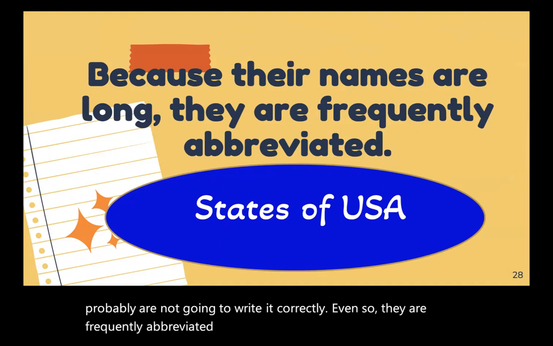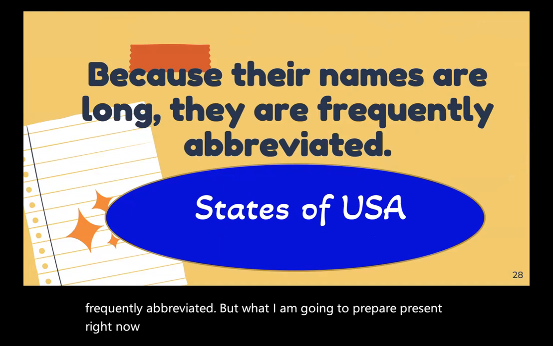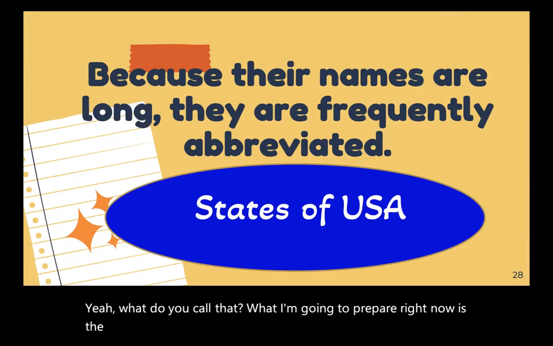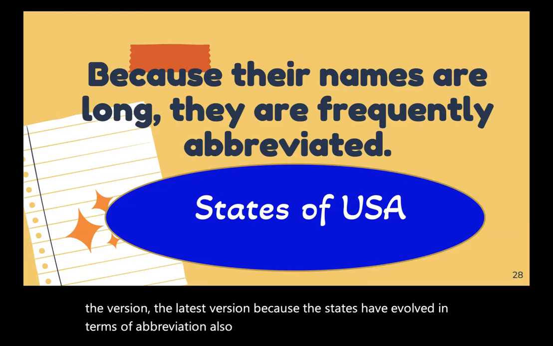But what I am going to present right now is the latest version, because the states have evolved in terms of abbreviation, the short form of writing the states.